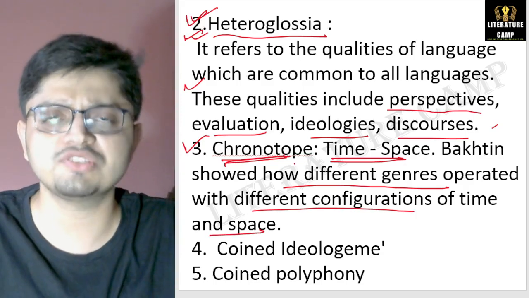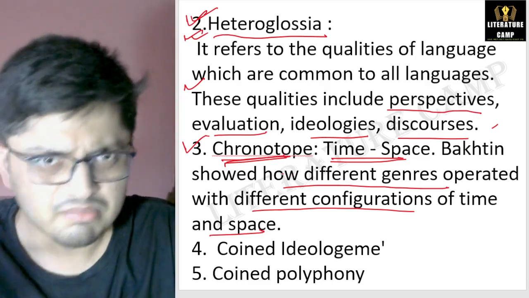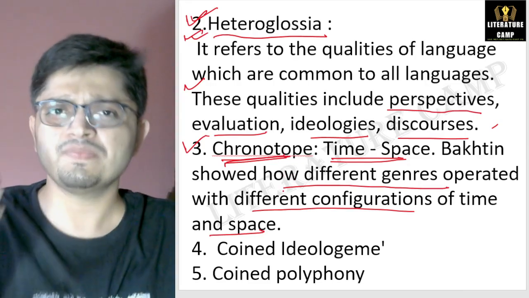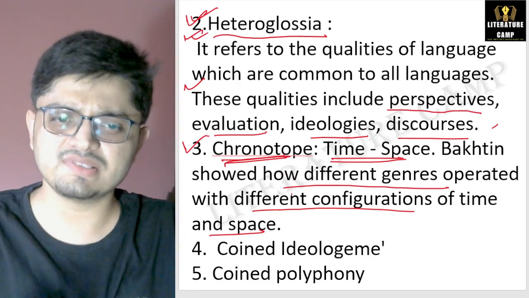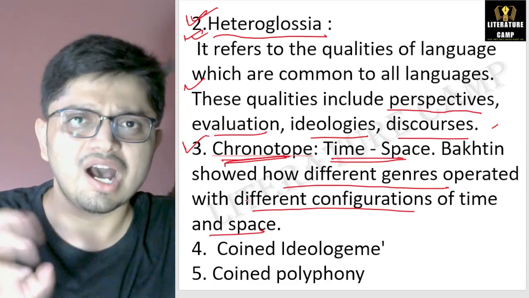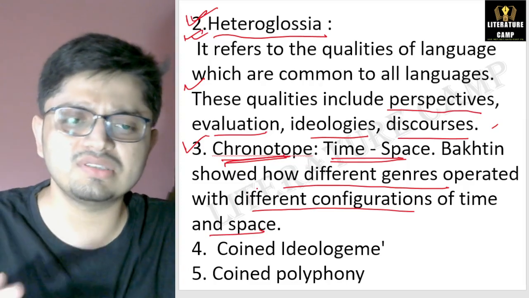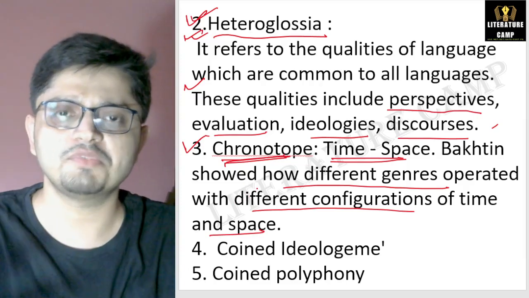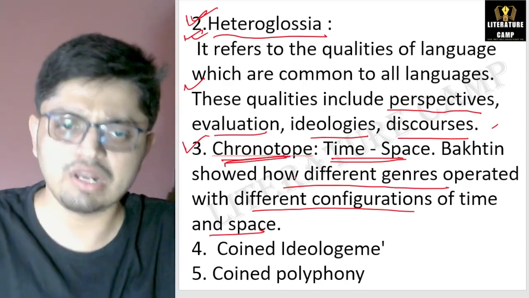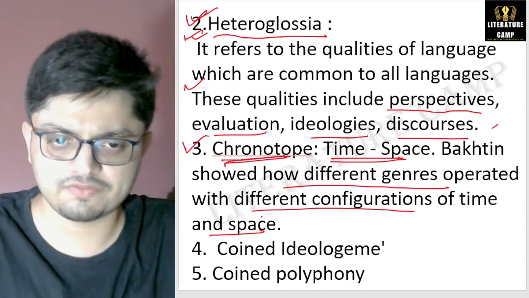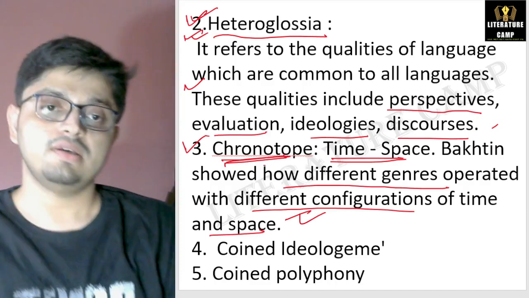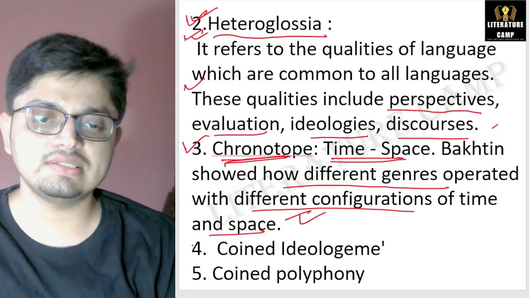Just remember, this concept of chronotope was introduced by Mikhail Bakhtin. What does it suggest? It suggests time-space. Bakhtin showed how different genres operated with different configurations of time and space. This is all about chronotope, right? Bakhtin coined this term.